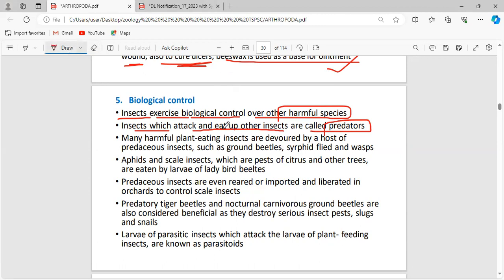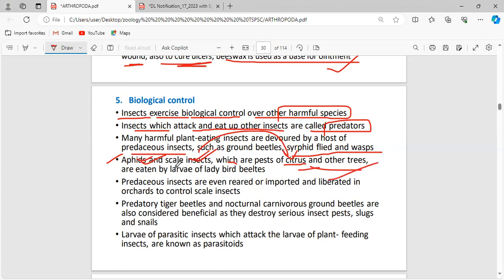Now, many harmful plant-eating insects are devoured by a host of predaceous insects such as ground beetles, syrphid flies, and wasps. Aphids and scale insects are pests for citrus fruits as well as other trees.